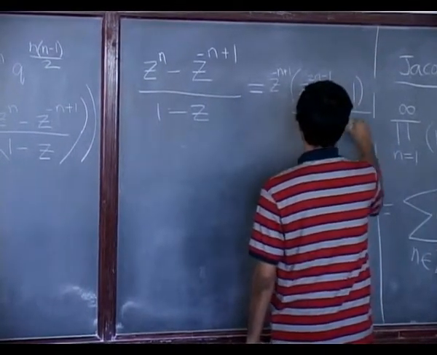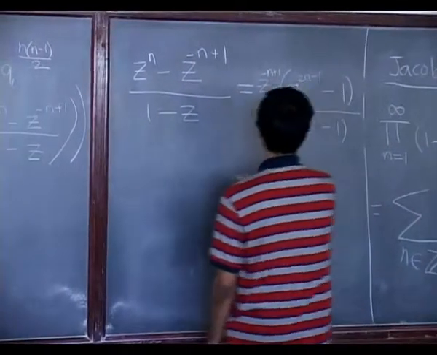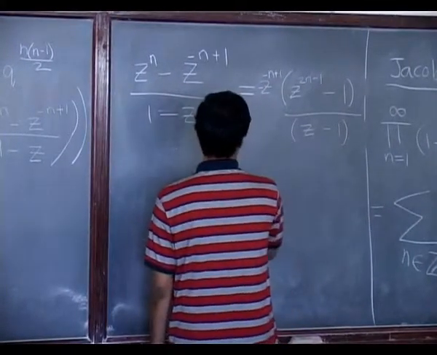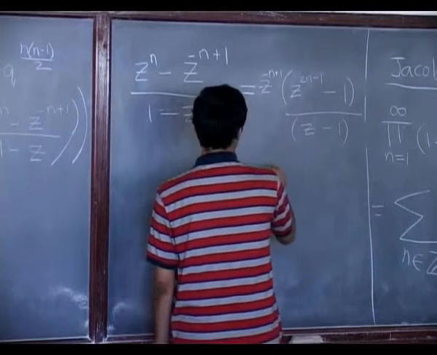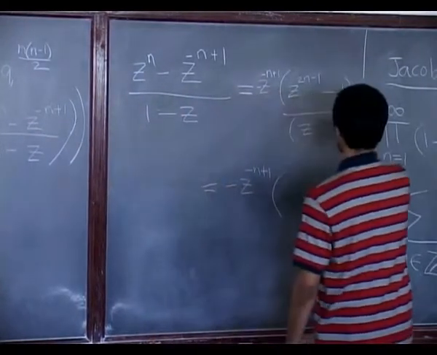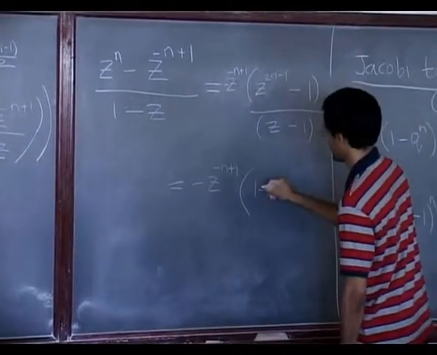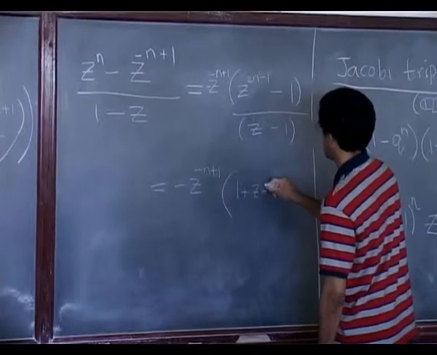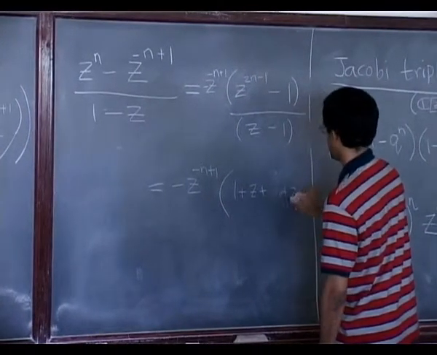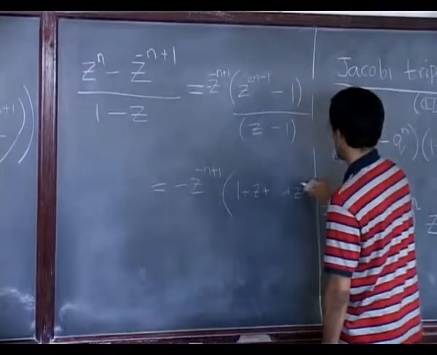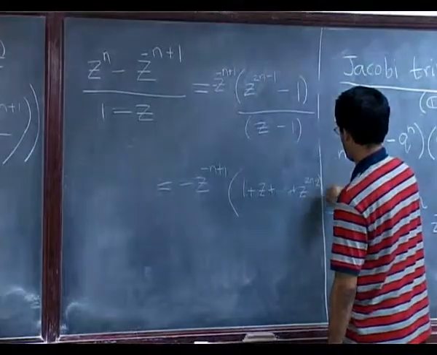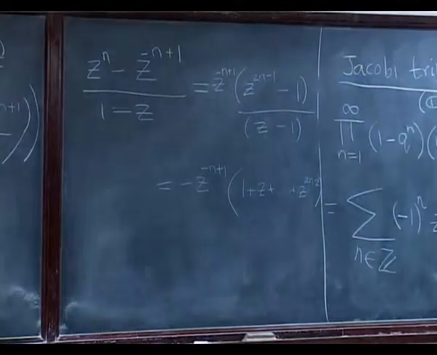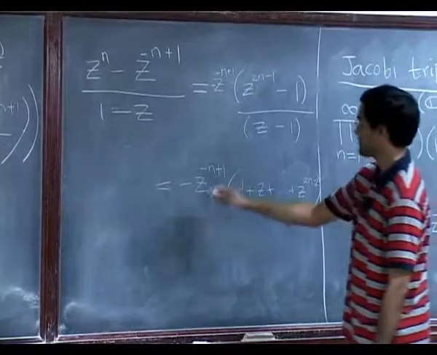So let's think of z minus 1 with a minus sign. So it's minus z to the minus n plus 1. Okay, so this is now 1 plus z plus z square till z to the 2n minus 2, right? And now I'll have to hit it with this again.